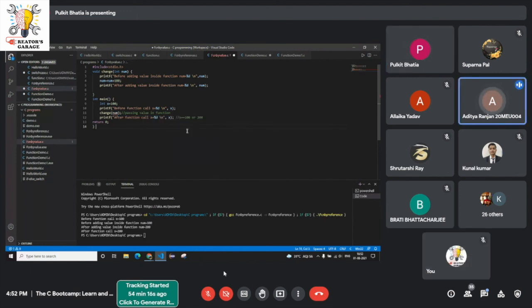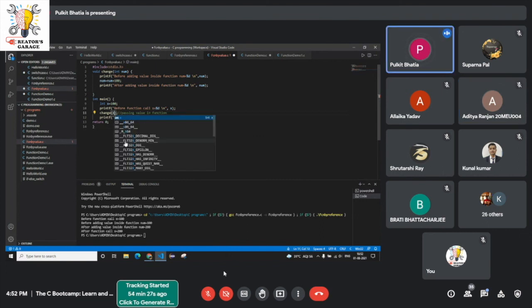Okay, she's saying that if we use int change instead of void, what will happen? Okay, nothing will happen if you write int change. As I said, with the help of int, you have to write a return statement. Write one return statement, and the answer.